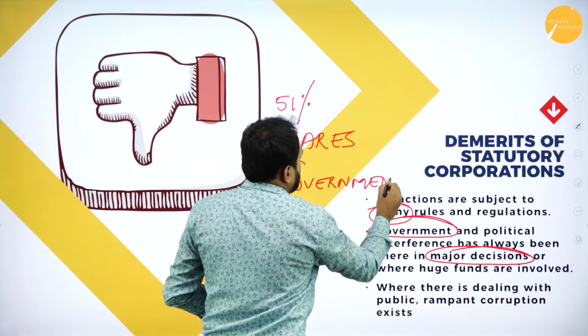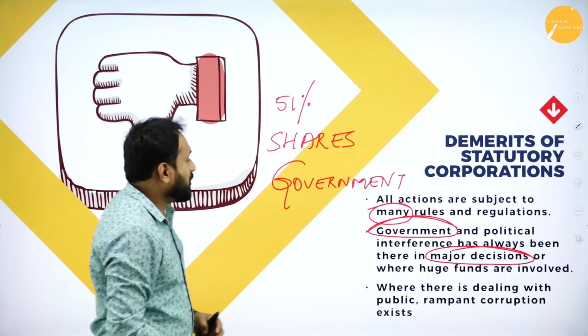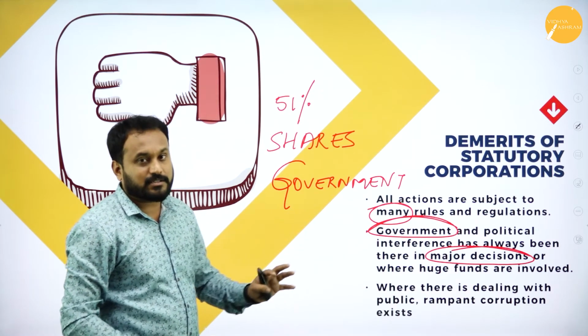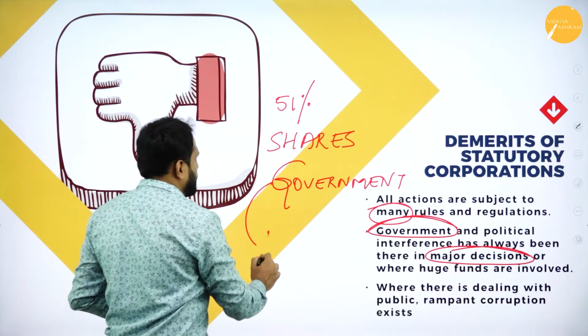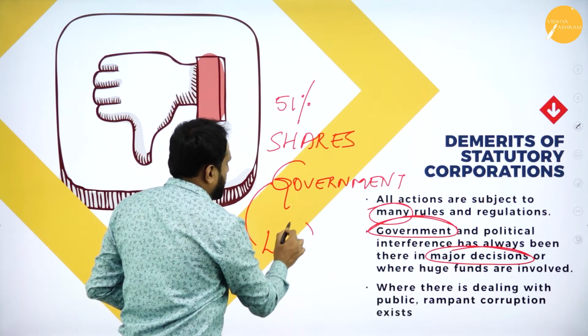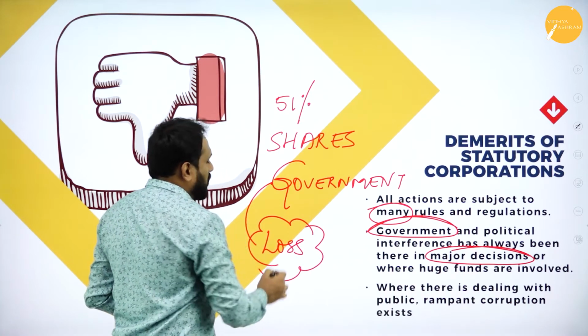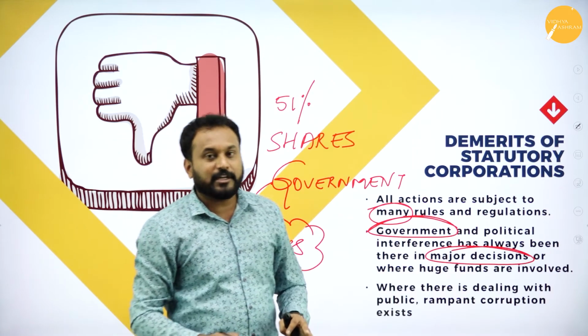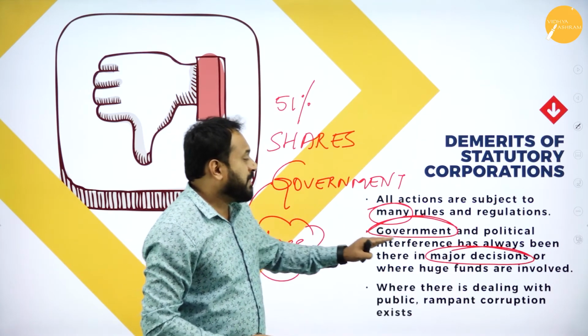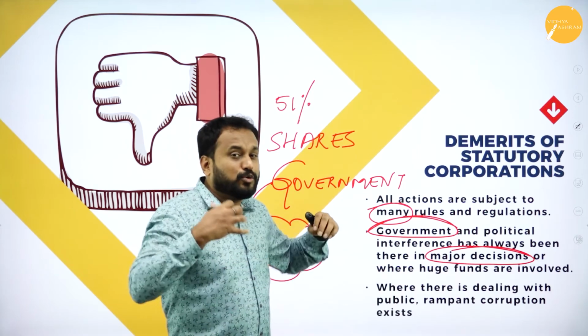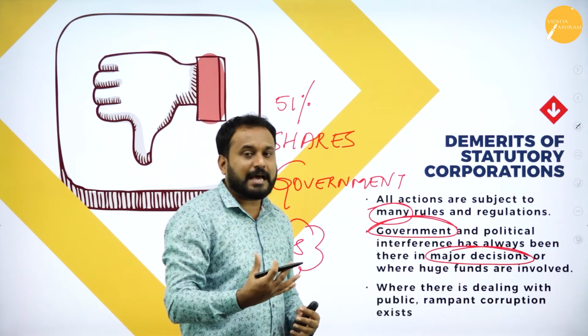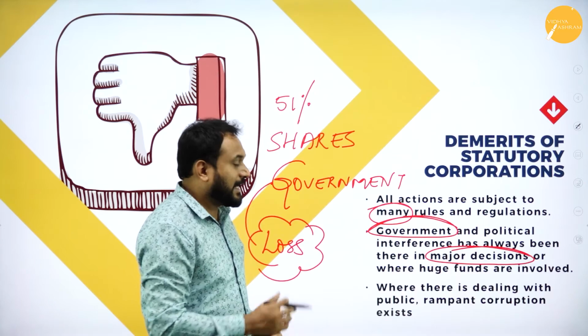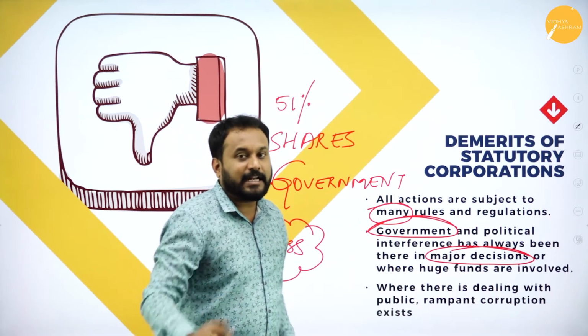So the government does not want to take a chance, or they don't want to lose. For small things they will not interfere, but when it comes to a major decision or huge funding in crores, that is the time the government will come and sit.